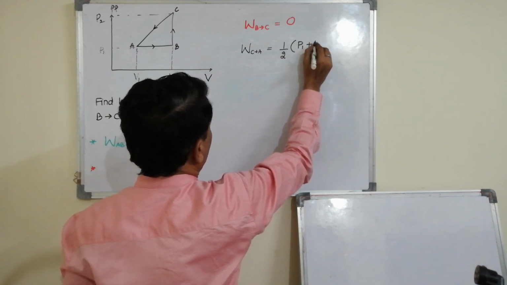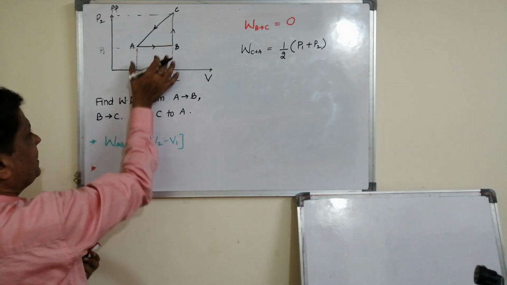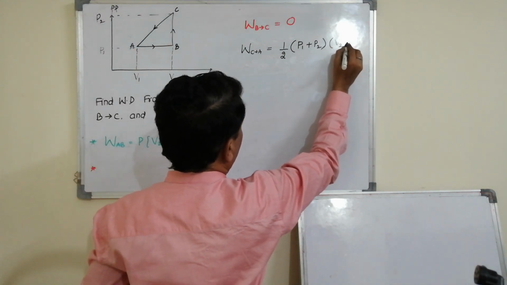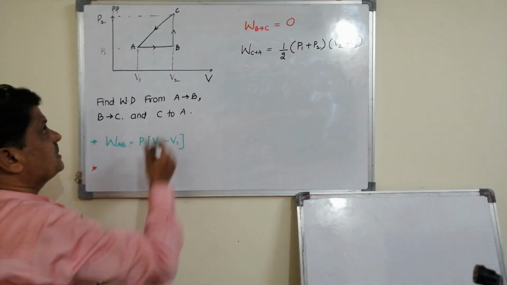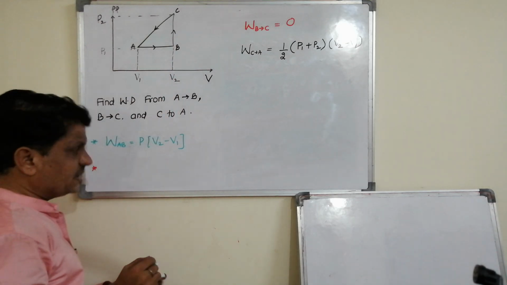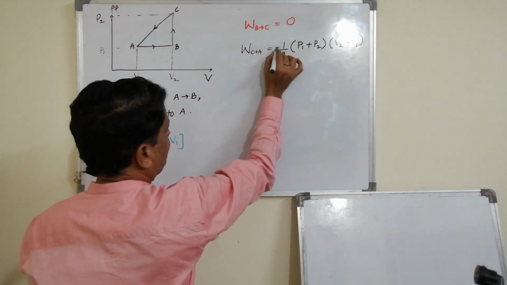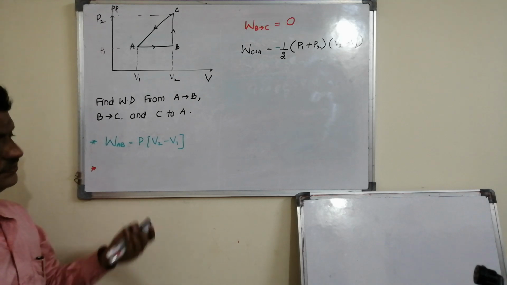So half into P1 plus P2, into the distance between them, V2 minus V1. But in this process, volume is getting decreased. When volume is decreasing, work done is taken as negative. So it is a minus sign. Okay, so note down please.